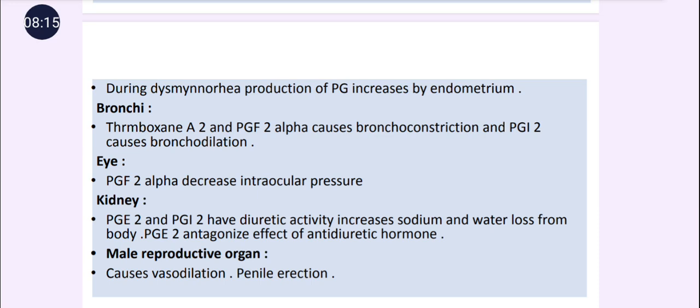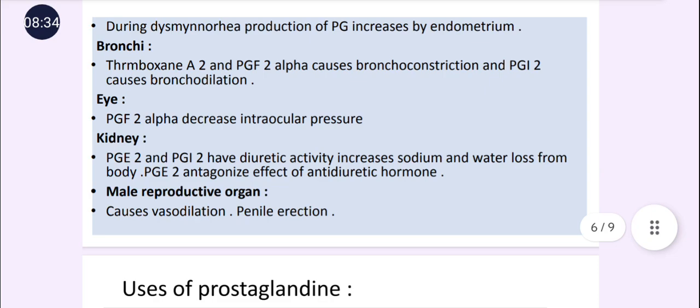And in the male reproductive organ, prostaglandins are responsible for the vasodilatory action, like PGI2 is responsible for vasodilatory action, and PGE1 is also responsible for the vasodilatory action. They are responsible for the erection of the male reproductive organ.